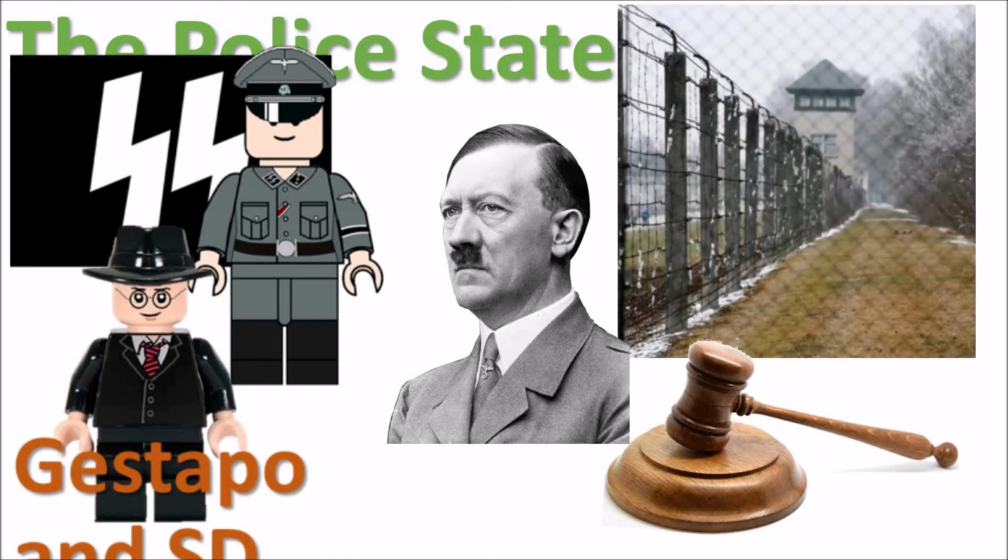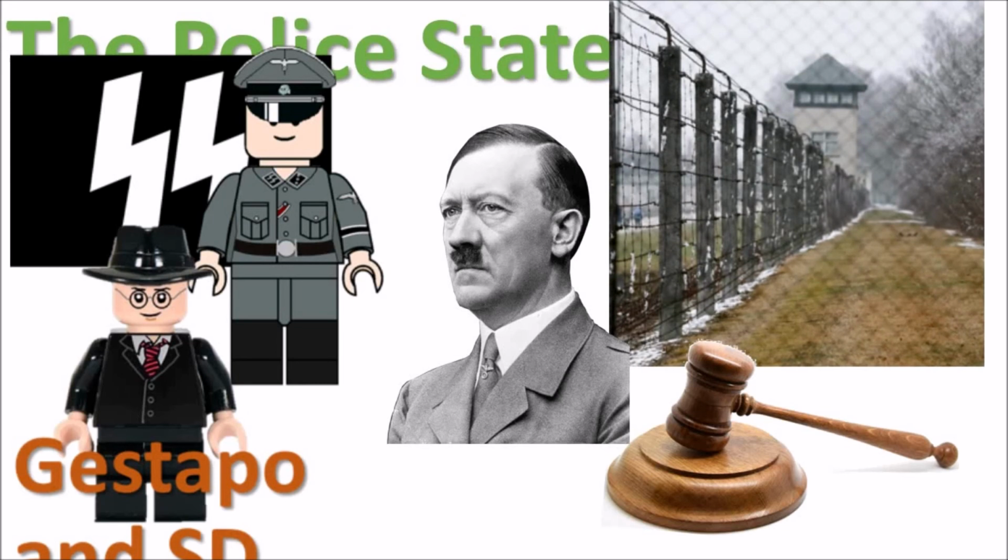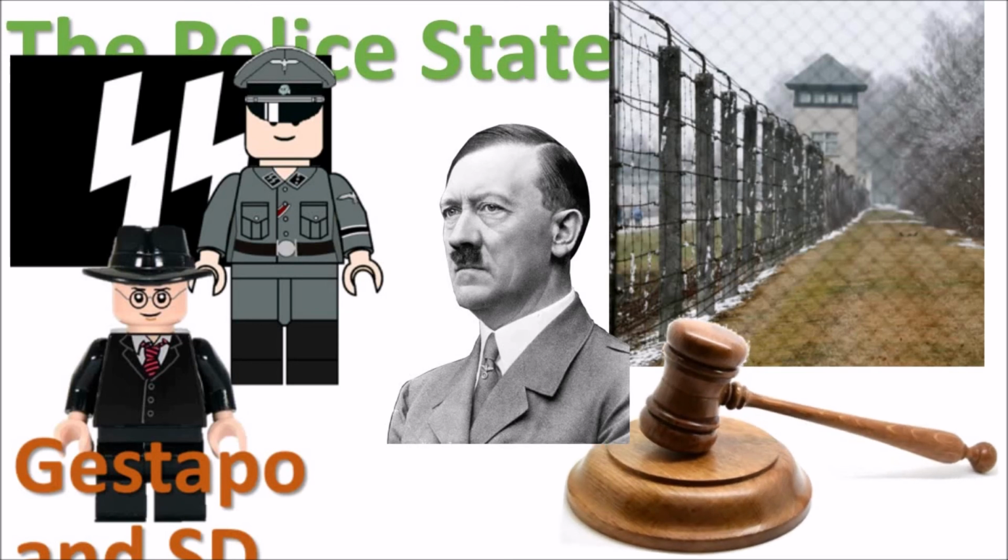A further aspect of this police state are concentration camps. Initially at least, these are mostly for political opponents, but later on they see the introduction of so-called undesirables and minorities. By 1939, there are 150,000 prisoners held within these concentration camps, and the first one is set up at Dachau in 1933.